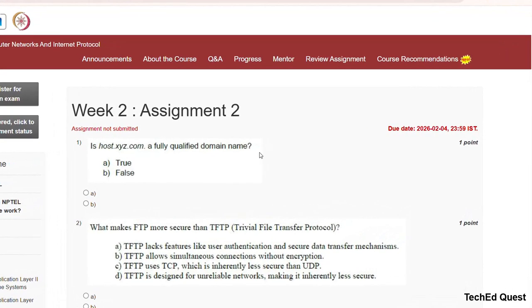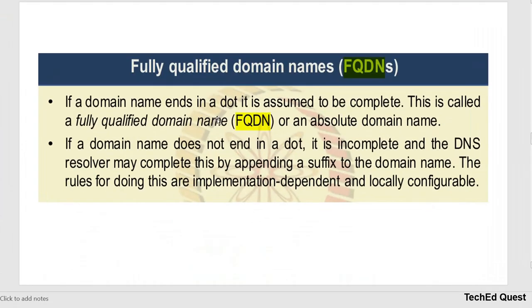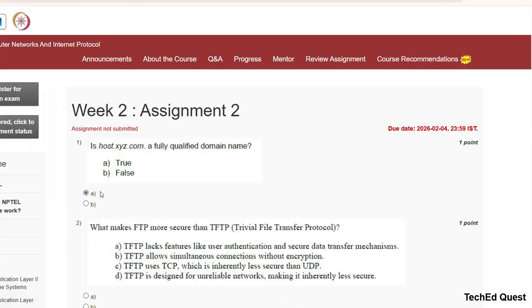The first question: is host.xyz.com. a fully qualified domain name? A fully qualified domain name is a domain name that ends with a dot. So the correct answer for this question is A, true.